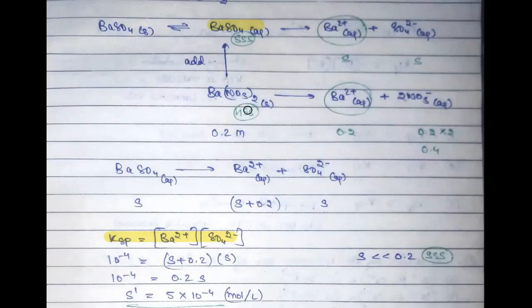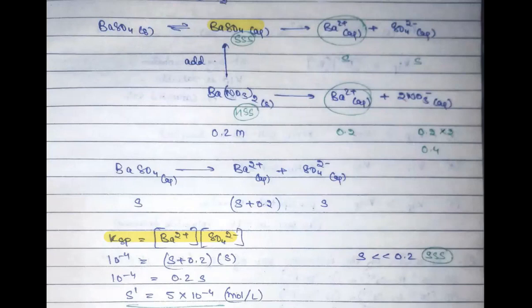But this was a highly soluble salt. Whatever it had, it completely dissociated into respective ions. So definitely we can say that in comparison to 0.2, your S is going to be very, very less. It might have values like 10 to the power minus 4, or sometimes 10 to the power minus 10. So if you add 0.2 with 10 to the power minus 4, of course you can ignore that 10 to the power minus 4, because it is a very small value, right?